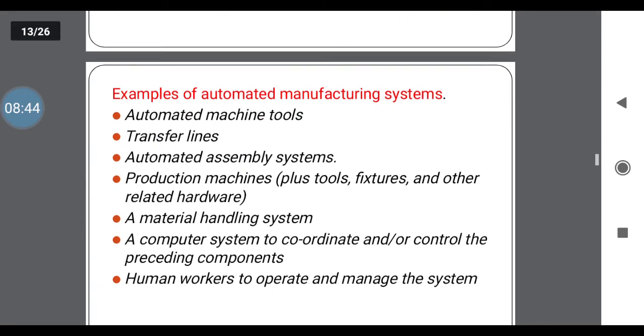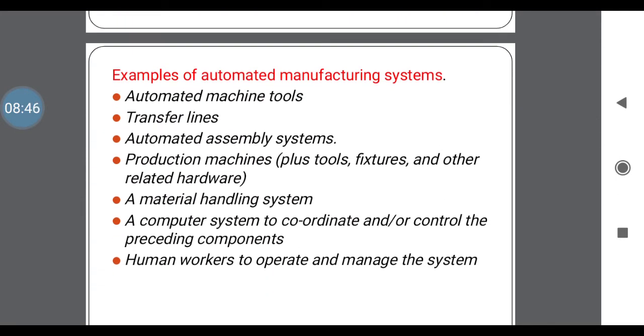Next, some examples of this automated manufacturing system. First one is the automated machine tools, transfer lines, automated assembly systems. Next one, production machines, plus tools, fixtures and other related hardware. Next one is the material handling system. Next one, computer system. Next one, human workers to operate and manage the system. These are some examples of automated manufacturing system.